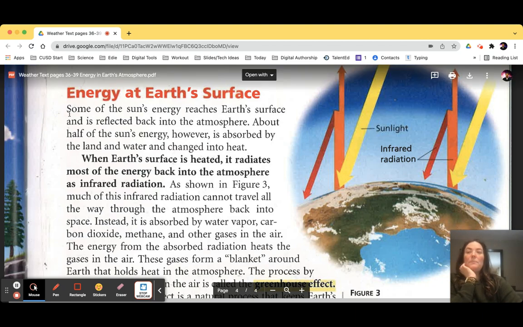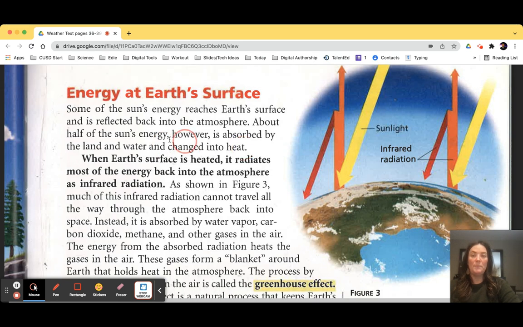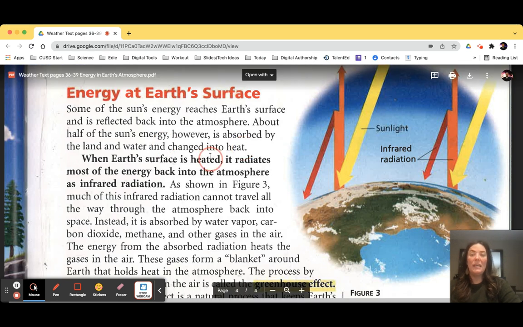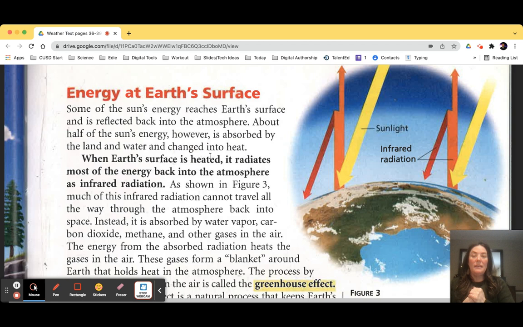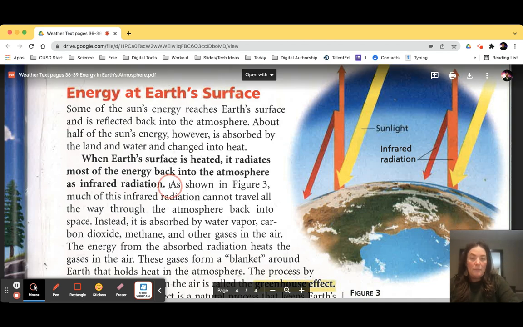Energy at Earth's surface. Some of the sun's energy reaches the Earth's surface and is reflected back into the atmosphere. About half of the sun's energy, however, is absorbed by the land and water and changed into heat. When Earth's surface is heated, it radiates most of the energy back into the atmosphere as infrared radiation. So Earth's surface will get the energy from the sun, it will heat up the Earth, and then that heat will then be radiated or sort of put back into the atmosphere as infrared radiation.